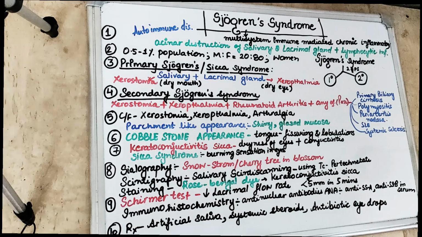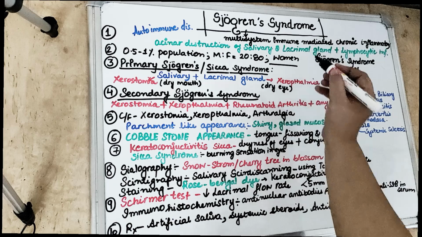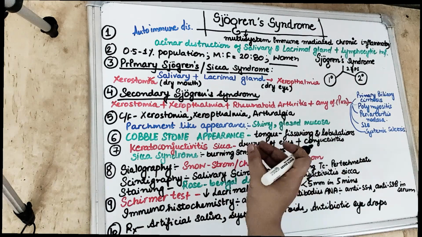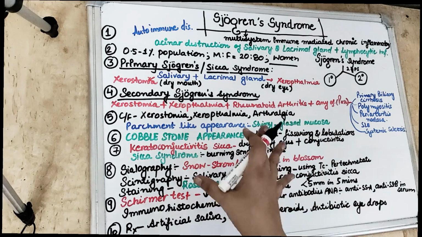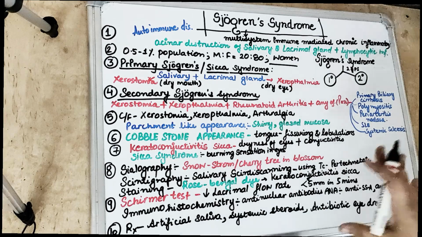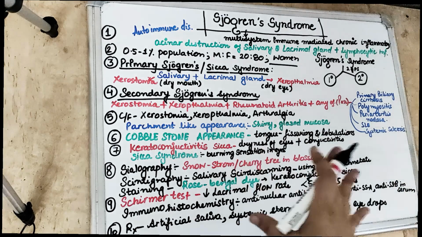Now, Sjogren syndrome is most commonly seen in women, and the male to female ratio is 20 to 80. As you can see, out of 10, 8 are females who are involved. 0.5 to 1% of people are affected with Sjogren syndrome.